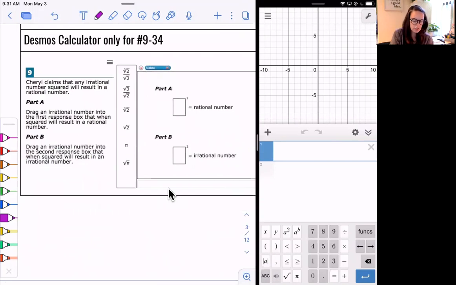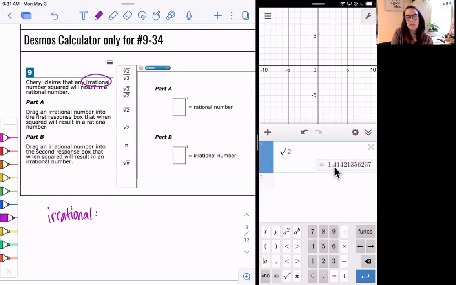So it says, Cheryl claims that any irrational number squared will result in a rational number. So first thing I need to know, what's irrational and rational mean? Irrational means a number that has an infinite number of decimals, right? So I like to think of these as crazy numbers. Something like square root of 2 is an irrational number. The decimal goes on and on forever, and it never repeats itself. Kind of cool. So non-repeating is what we would say, right?